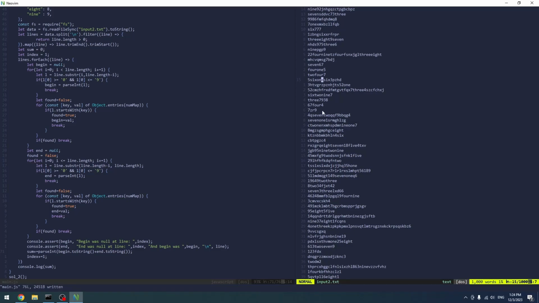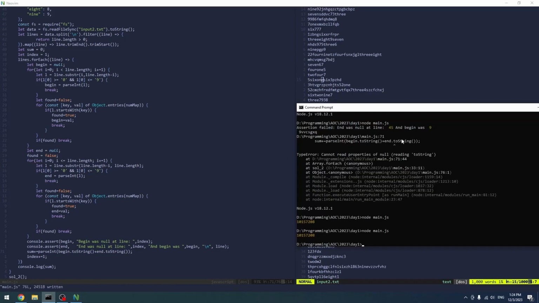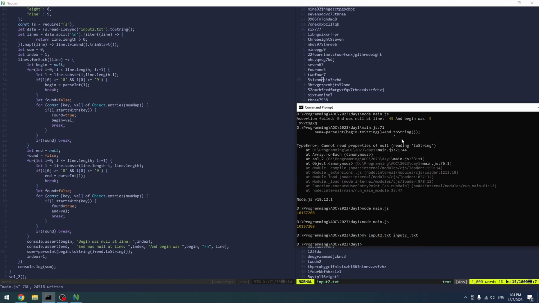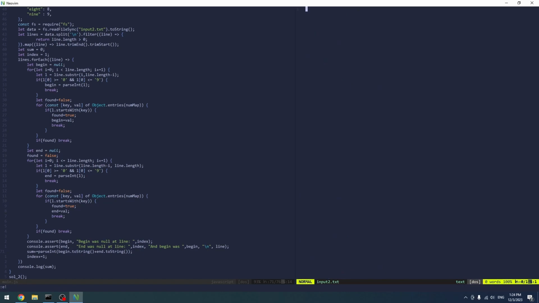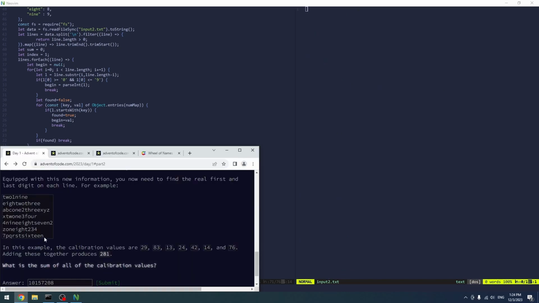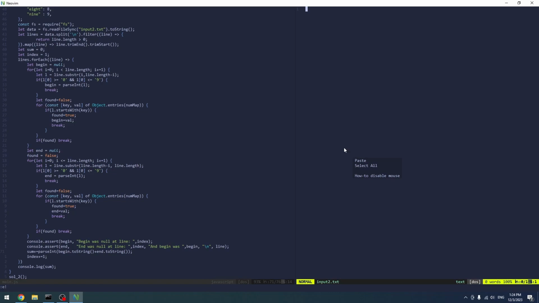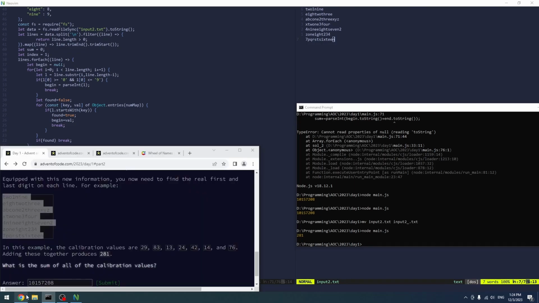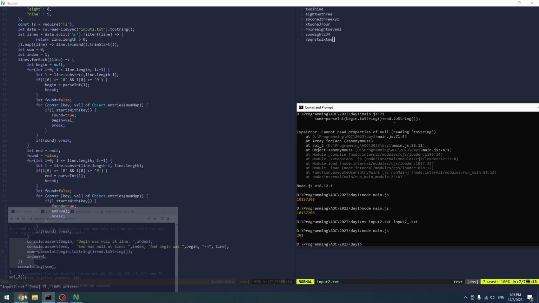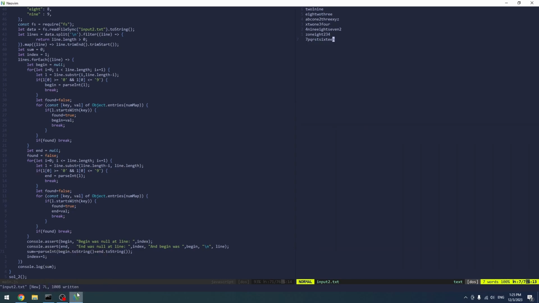Okay, let's actually move the input.txt to inputs_2.txt, and then let's edit this, and copy the test data, right, and we paste it in here. And now let's run it. It's 281. Yeah, that makes sense.